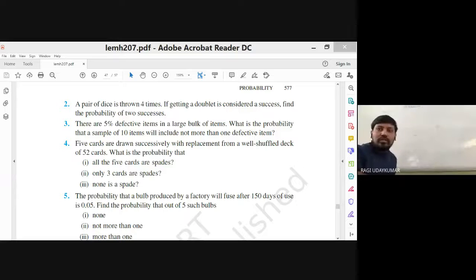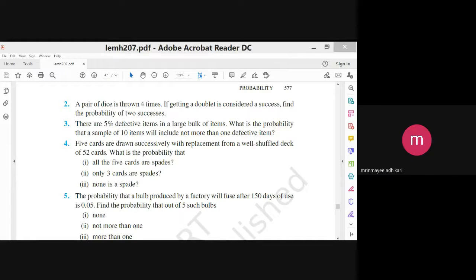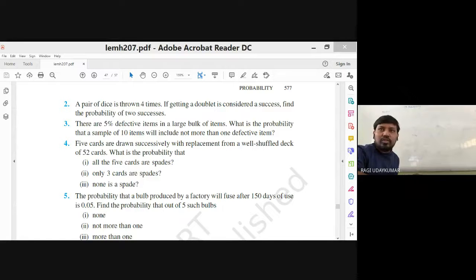Okay, now it is audible. Yes, sir. 5 percent defective items are there in a large bulk of items. What is the probability that a sample of 10 items will include not more than one defective?